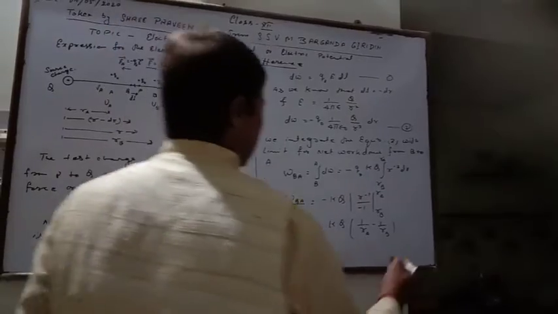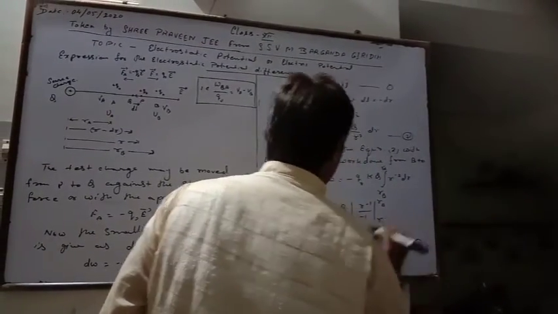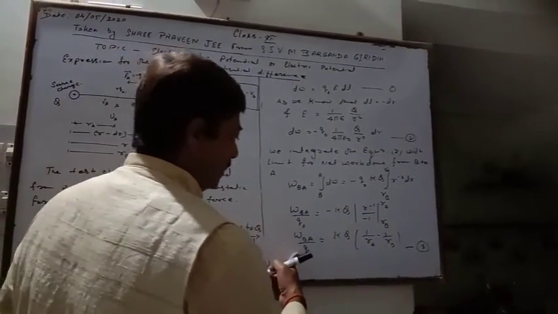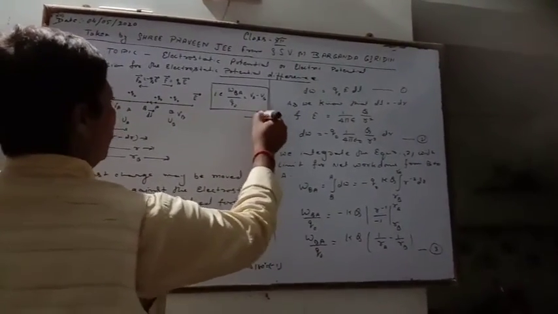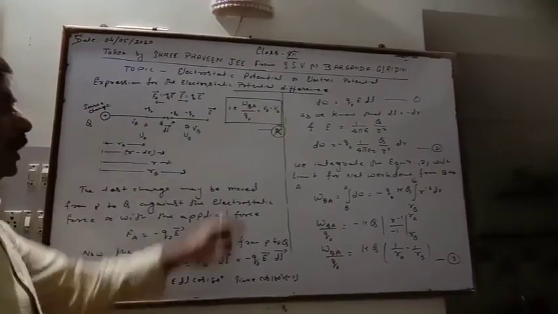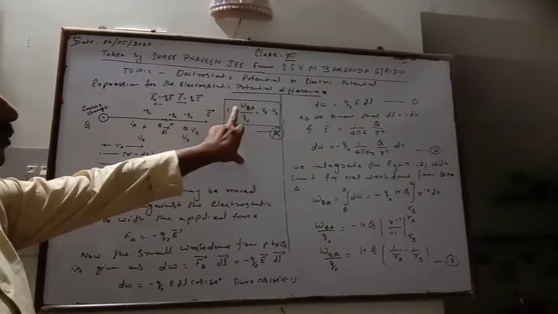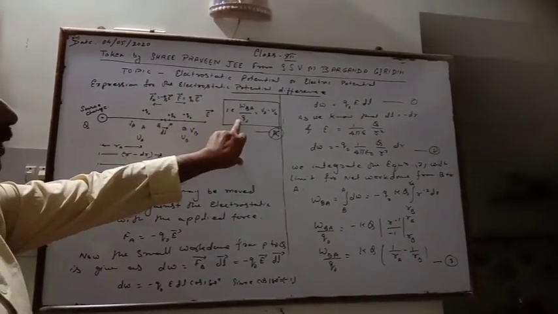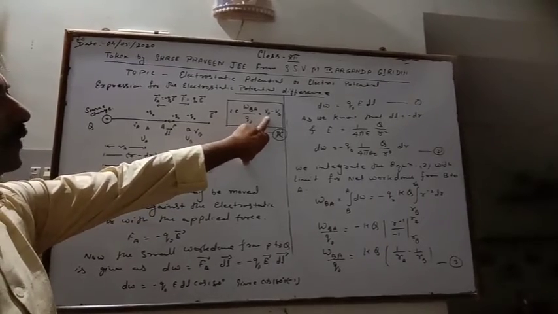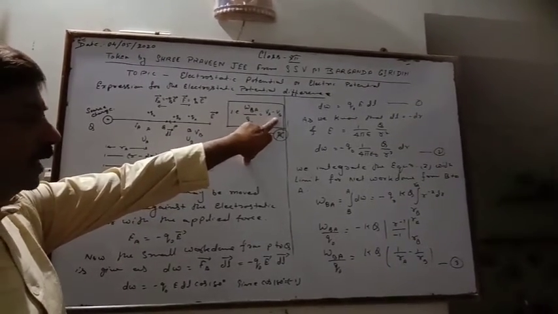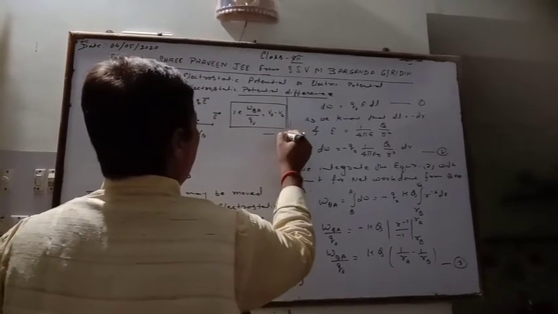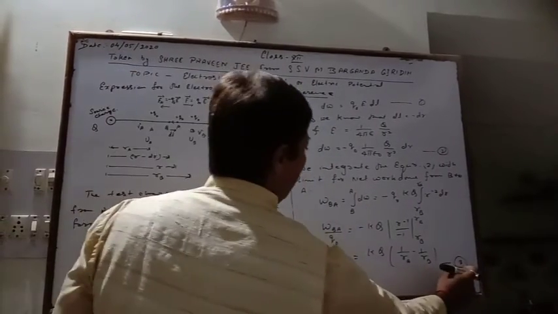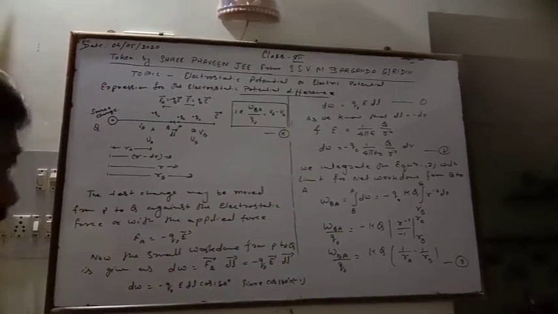This is equation number 3. Now work per unit charge is the potential difference, given in the earlier equation. So work from B to A per unit charge is equal to the potential difference. Now equating the earlier equation and the equation 3rd.